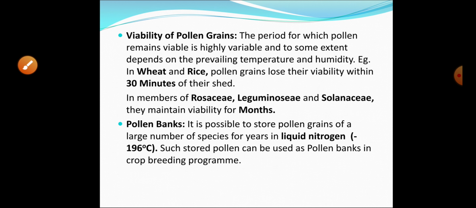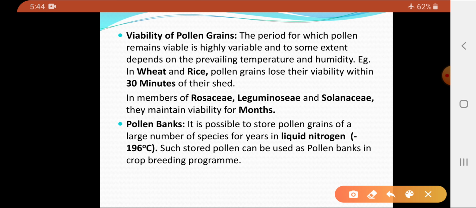Now, the period for which the pollen grains remain viable. We know that pollens, once they are shed, need to germinate. They remain living, viable, for a certain period of time. The period for which the pollen remains viable varies from species to species, and this period of viability depends on temperature and humidity.